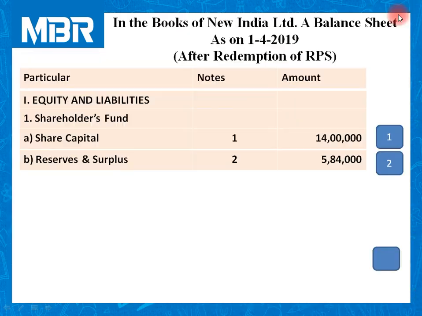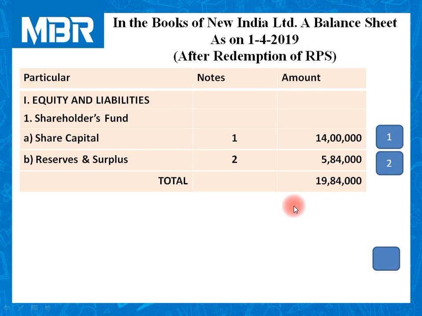So balance is 0. 160 plus 0 plus 2,24,000 plus 2 lakhs plus 0 is equal to 5,84,000 that we need to mention over here after all due calculations.